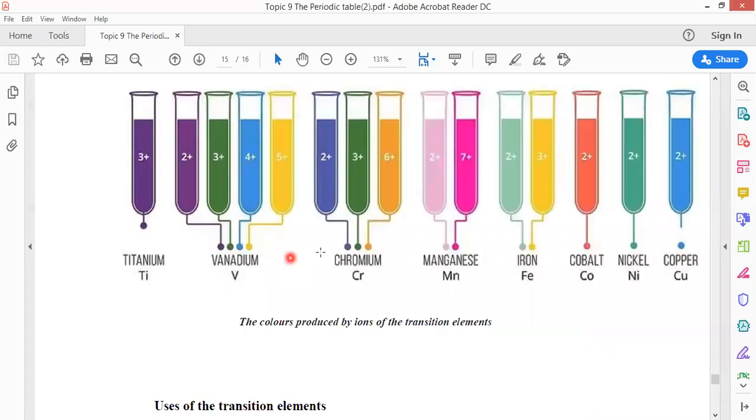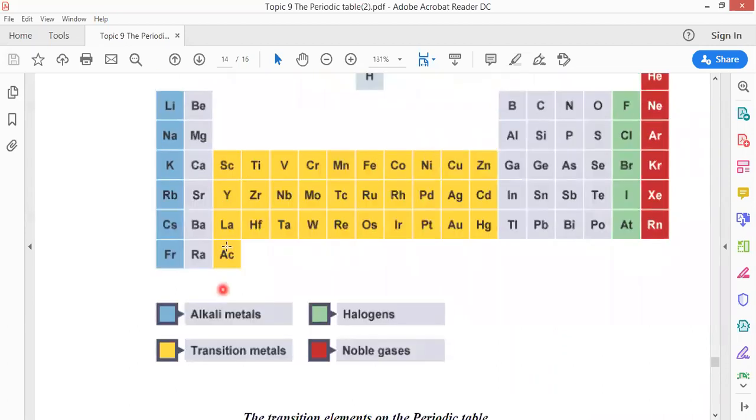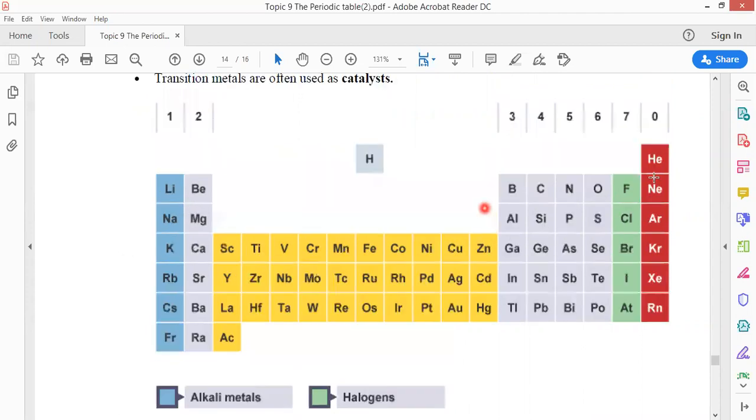Transition elements form colored compounds, as you see here. Transition elements are in the middle of the periodic table. There is no clear trend in reactivity of transition elements, but there is a clear trend in group number 1: as you go down, reactivity increases. And there is a trend in group number 7: as you go down, reactivity decreases. But there is no clear trend in the transition elements in the middle of the periodic table.